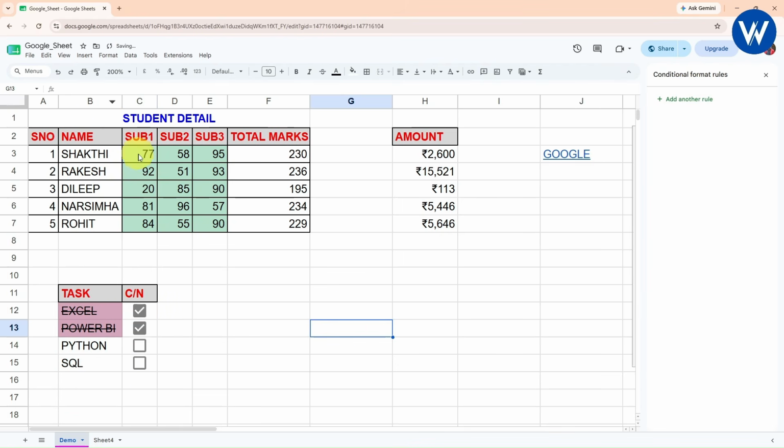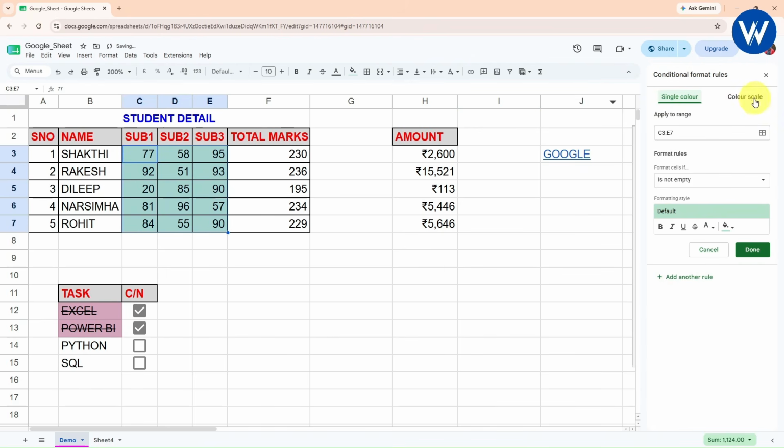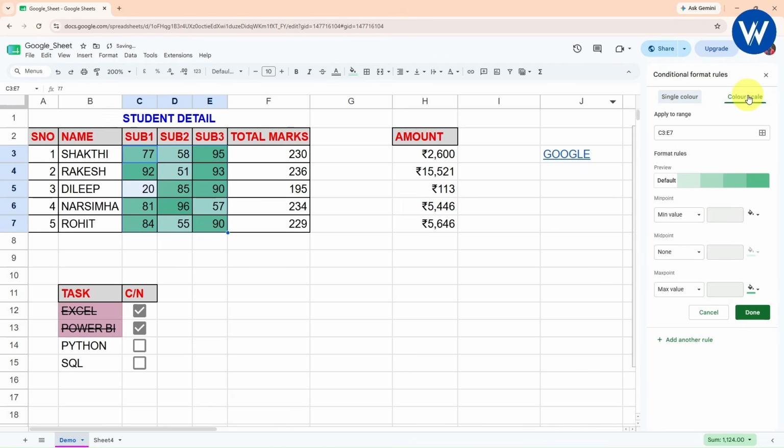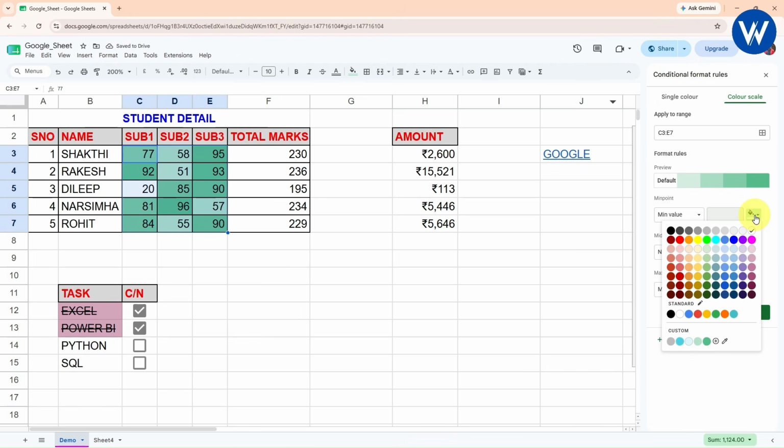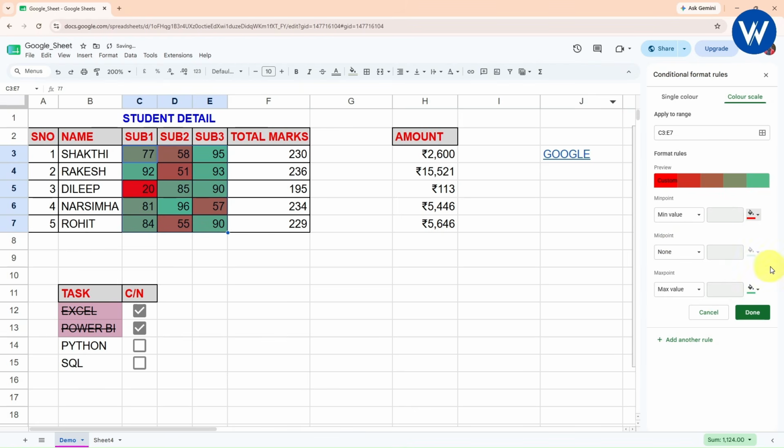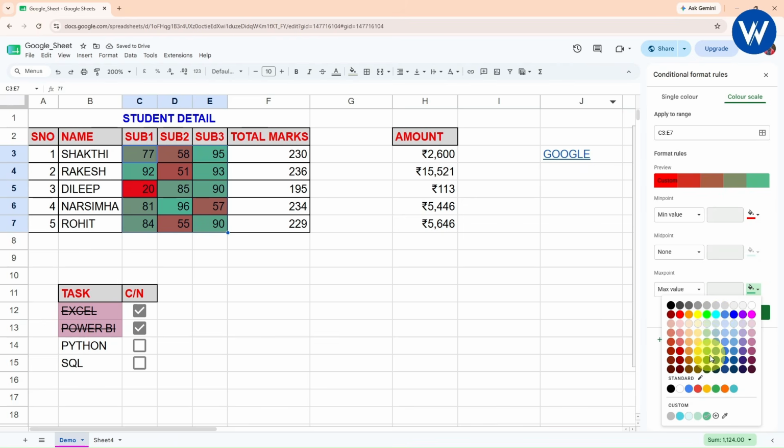Now let me show you one more amazing trick. First I will delete this rule where the cell is not empty. Click OK. Now I will apply the conditional formatting for this. I will go to Add another new rule. Here we can see the color scale, right? I will simply click on color scale. From here I will select the minimum color. The minimum color I will select is red, and the maximum color I will select is green,